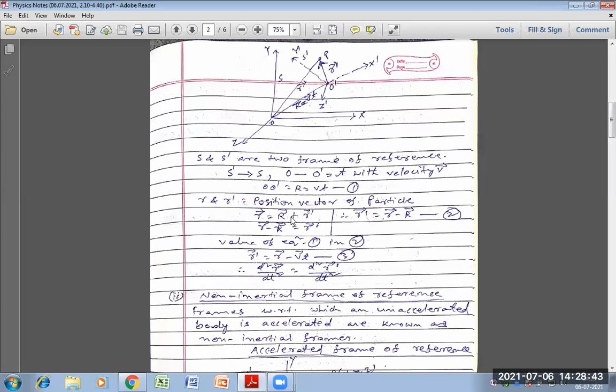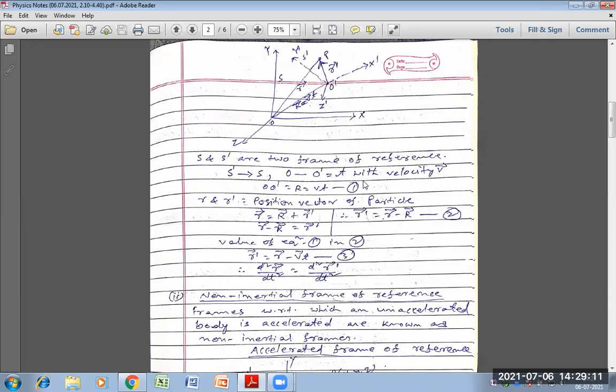It means r dash is equal to r minus R, equation 2. Small r is the position vector of the particle from the origin O, and capital R is equal to v into t.